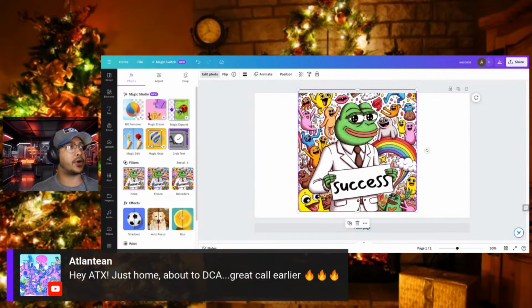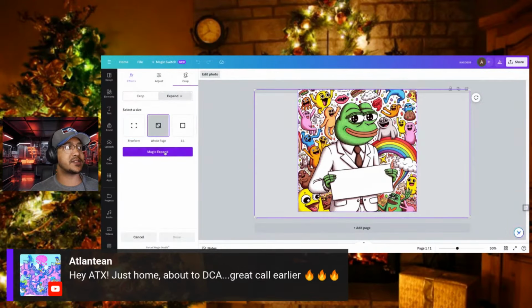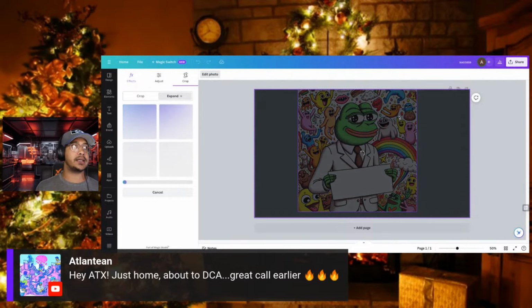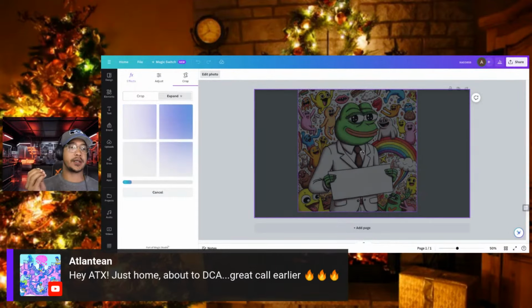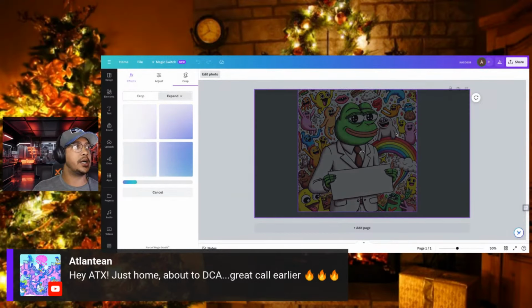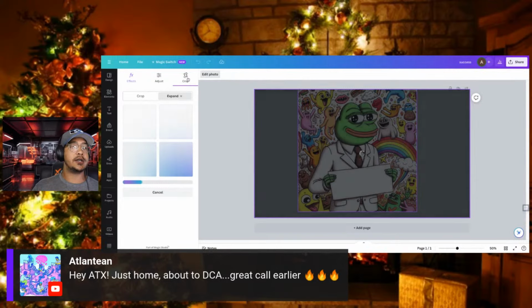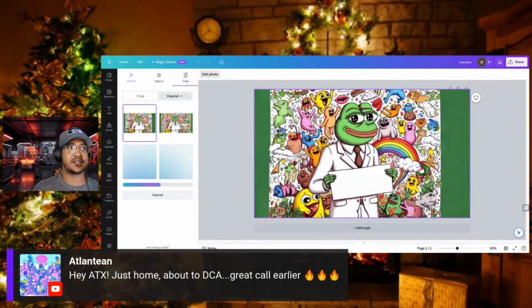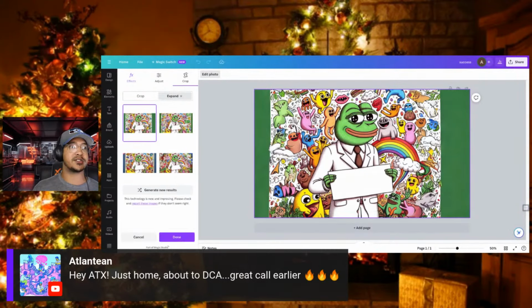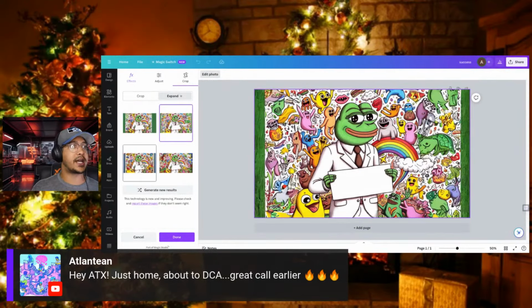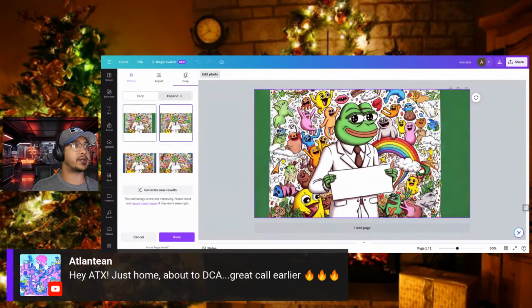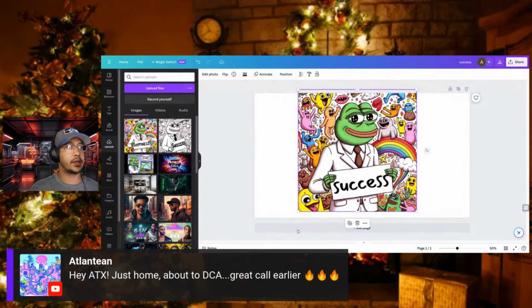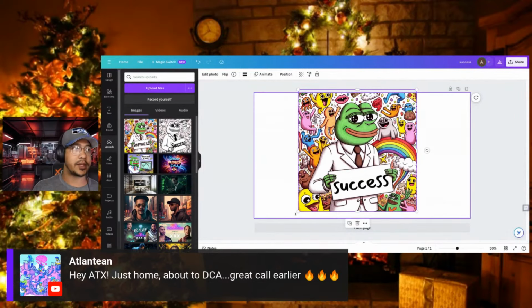Now, I can also click edit photo and I can click magic expand. A lot of the times this doesn't necessarily do the exact same image quality because you imagine we're using Dalle-3 and then going back down to what is essentially Dalle-2 if you end up using the expand image. So it wouldn't really be good to expand this, as it doesn't do a good job. You can see it had some issues actually creating some of these characters along the side. Now, if you aren't paying attention to it, you probably wouldn't even notice it in the first place. I can actually go in here and change the different versions that it had come up with, but none of them are really going to quite compare to what it actually ended up doing. So if I get rid of that, again, keep that in mind.